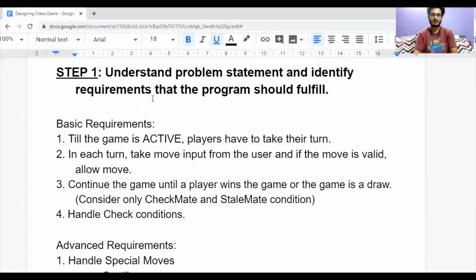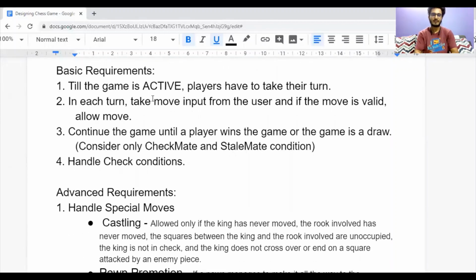So let's get started. Whenever you get a design question, the first and the foremost step is to identify the requirements and functionalities that the program should fulfill. So in our chess game, the basic requirements are: till the game is active, players have to take their turn. That is, the game has started and till the game is going on, players have to take their turn. In each turn, take move input from the user, and if the move is valid, allow that move, that is, perform that move. Continue the game until a player wins the game or the game is a draw.